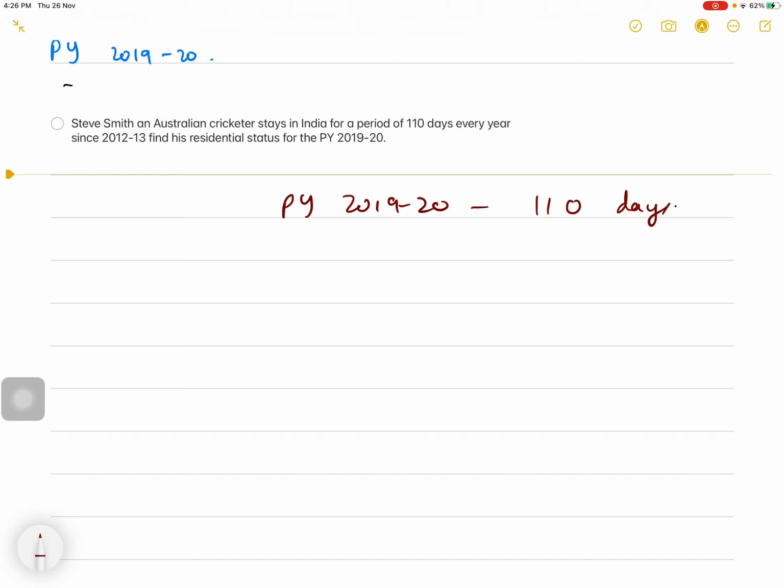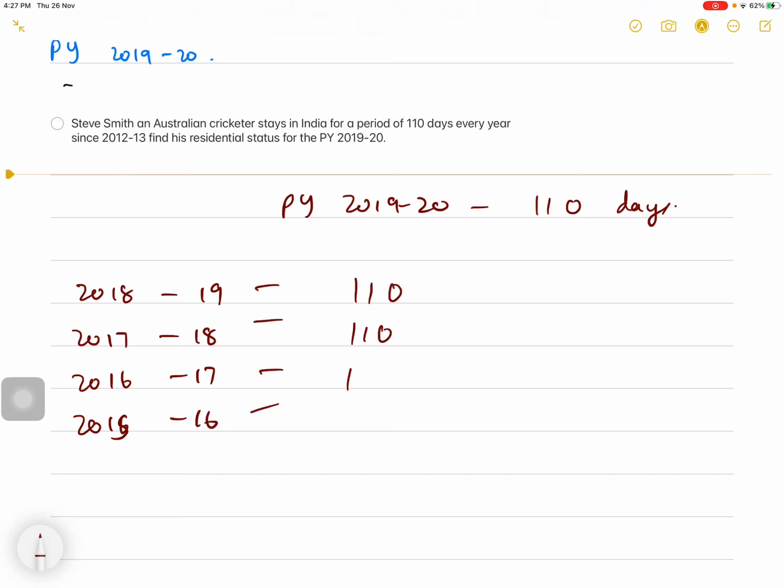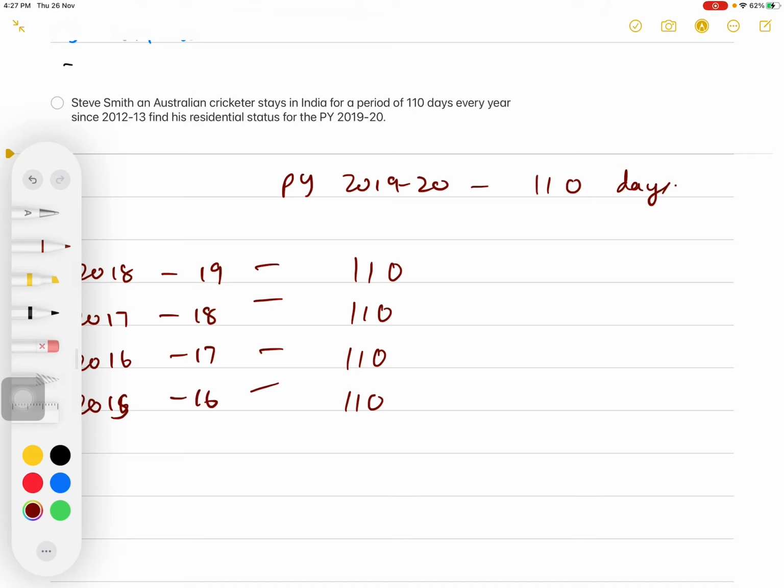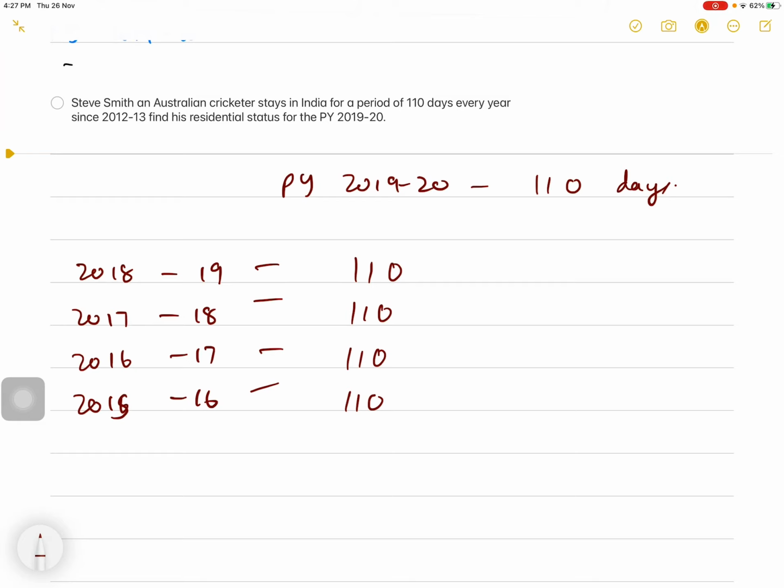Since 2012-13 he is staying in India for 110 days. So let us see the preceding 4 years, which are 2018-19, 2017-18, 2016-17 and 2015-16. All these years his stay in India is 110 days, which makes it 440 days in total, which is more than 365 days. Therefore he satisfies the second basic condition and he becomes resident in India. So now he is resident in India, so you have to determine whether he is ordinarily resident or not ordinarily resident.